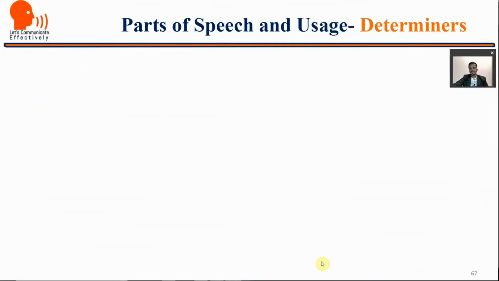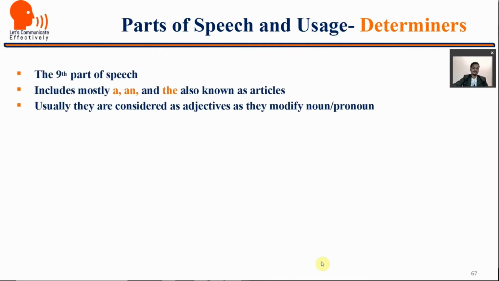The last part of speech, determiners. This is something new, maybe new to you. Let us discuss them. The ninth part of speech, mostly they include other determiners, but the new ones are a, an, and the, which are also known as articles. They usually are considered as adjectives as they modify a noun or pronoun.